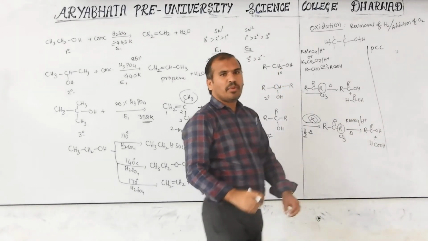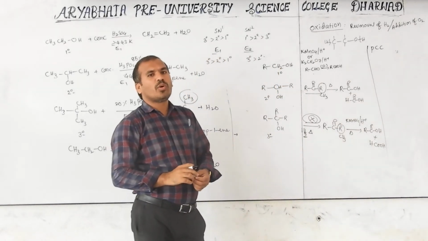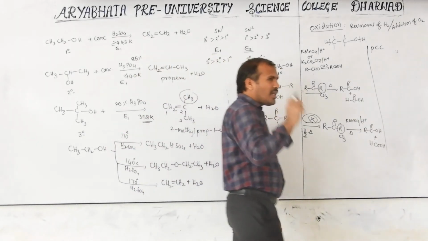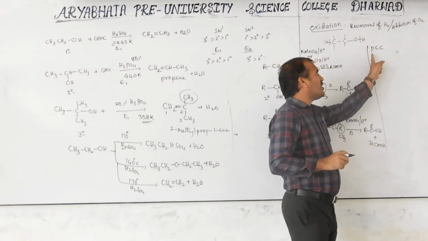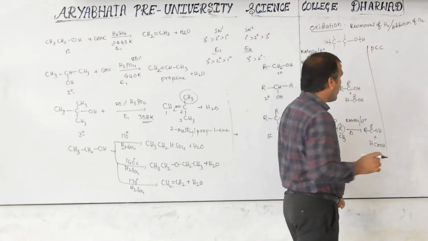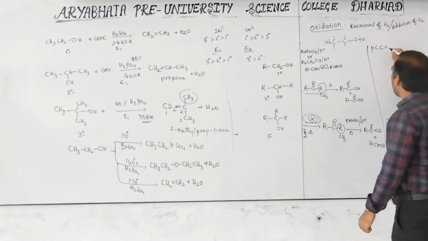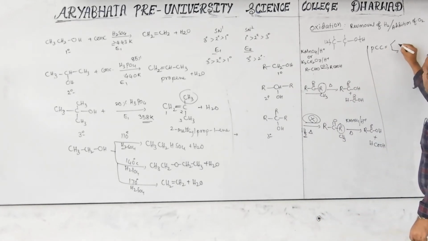PCC meaning what is that? Pyridinium chlorochromate. Sometimes they ask in PUC what is the PCC? Its formula I am writing here. PCC means pyridinium. This is called pyridinium; if H is there, this is called pyridinium.